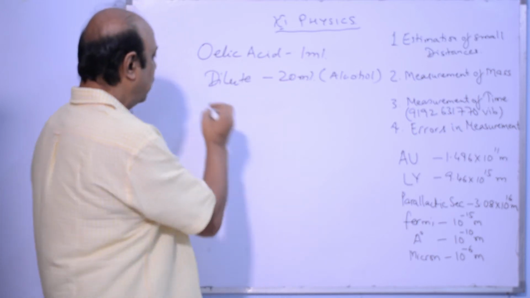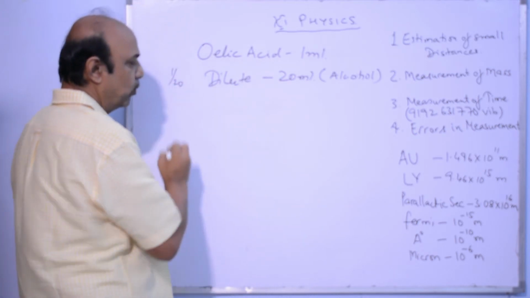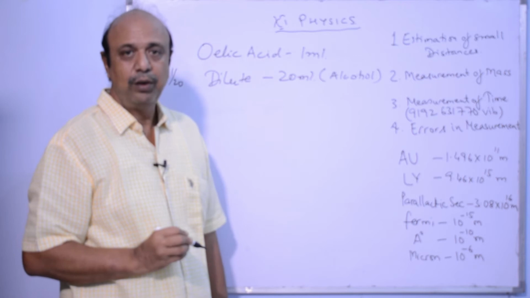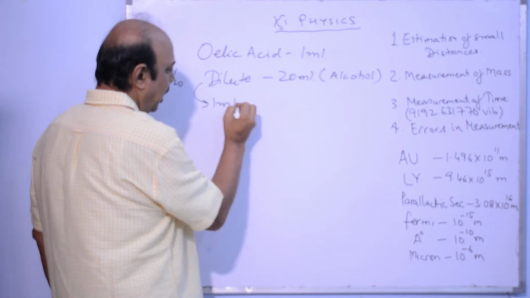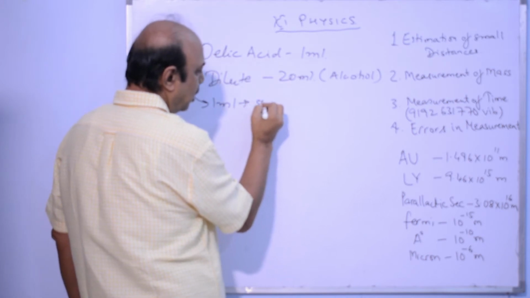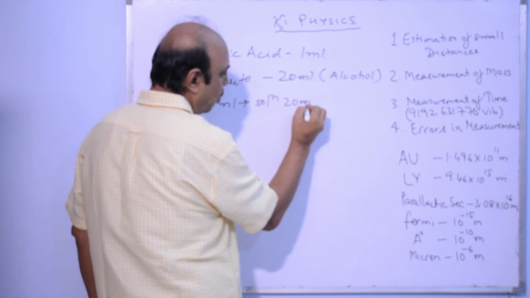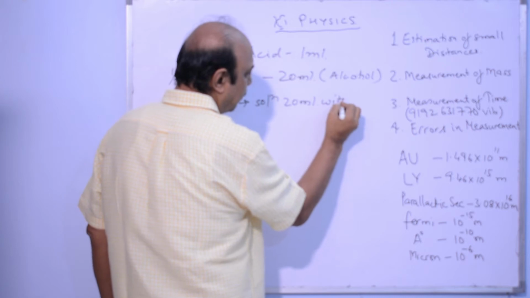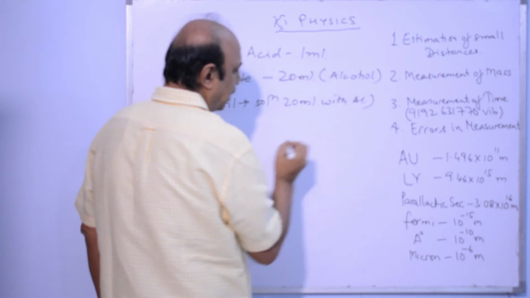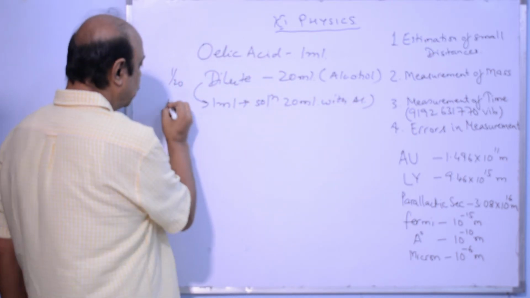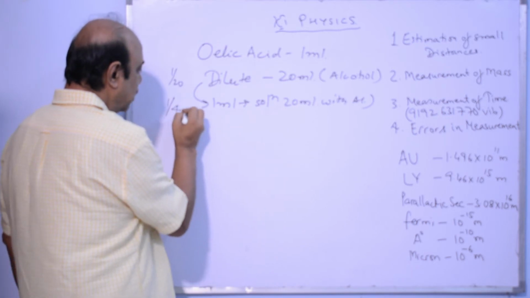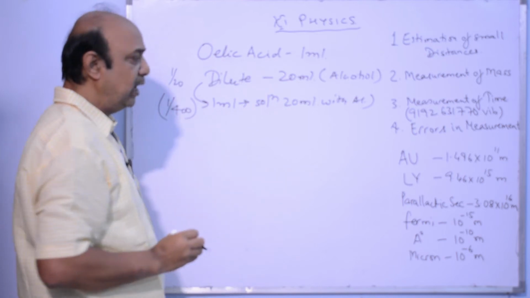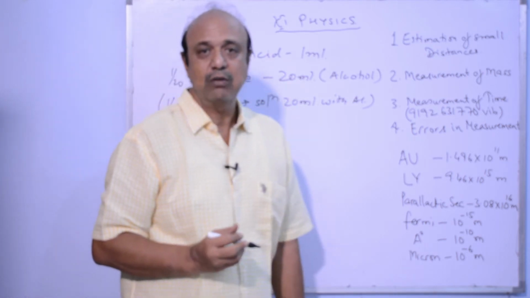That means my concentration of oleic acid is 1 by 20 by volume. Now I take 1 ml of it and again make a solution of 20 ml with alcohol. That means now my concentration is 1 by 20 into 1 by 20, that means 1 by 400. So the volume of oleic acid in the given solution is 1:400.